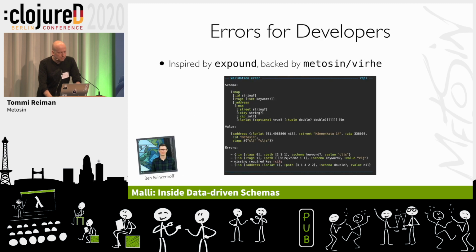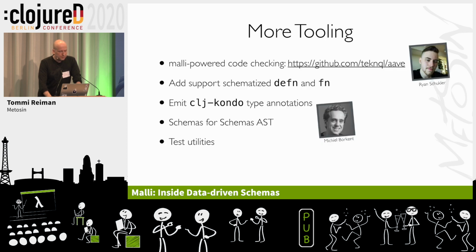For developers, I chatted with Ben about Expound. So what would Expound look like so that it would be easier to build these pretty formatters, and this is the result. This is not out yet, but taken from Rated, so probably pushed into this Metosin Virhe library, which is just doing the formatting of the errors, and these two, Malli and Rated, will be using those. So these pretty errors.